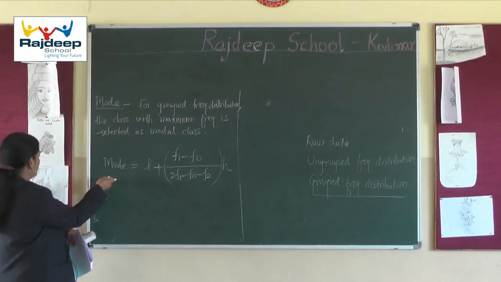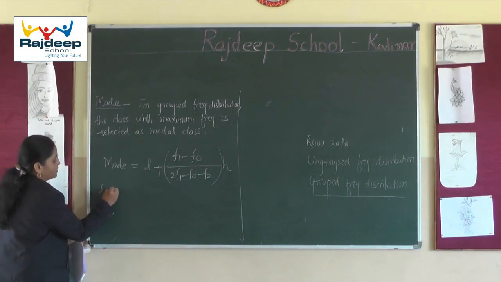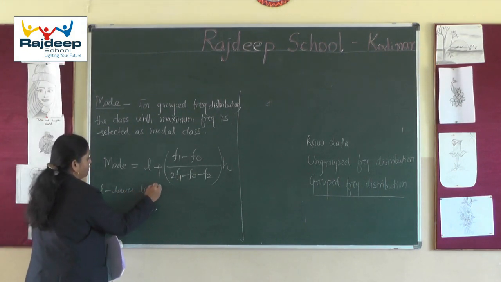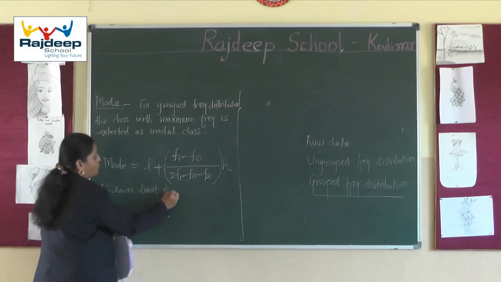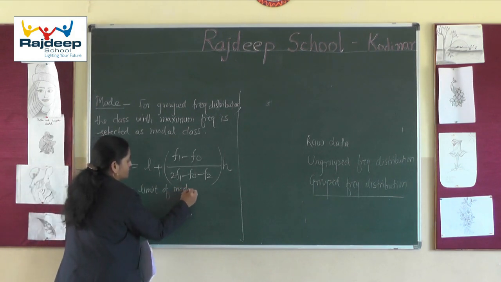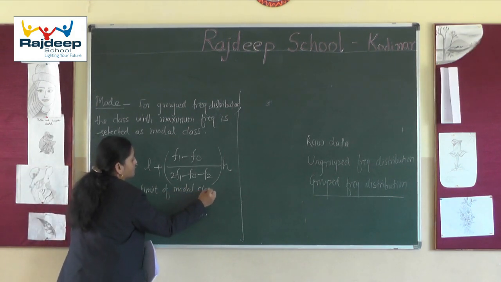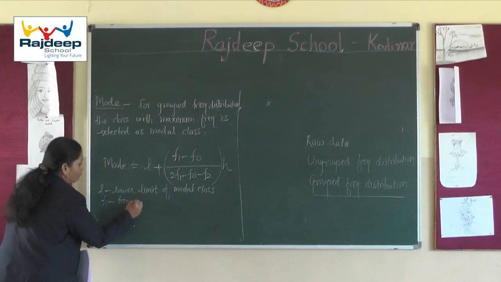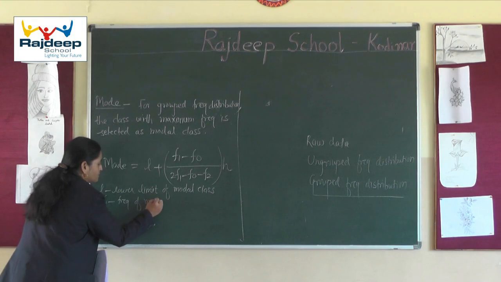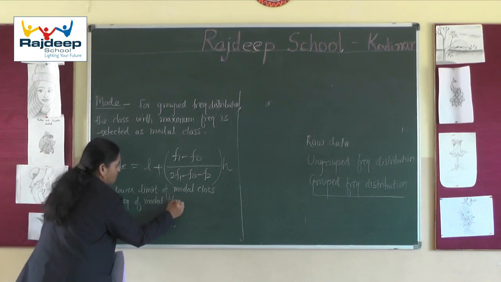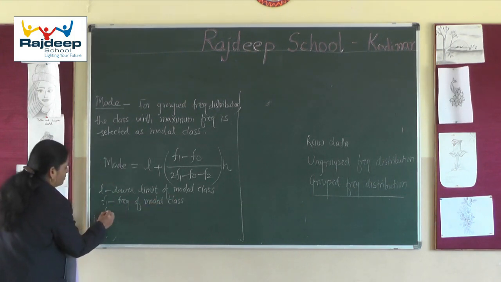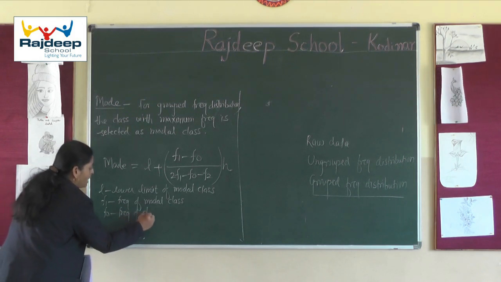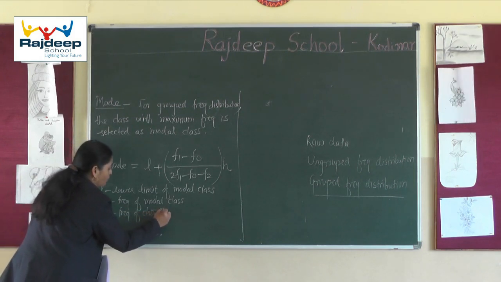And I am giving the terminologies here. L is the lower limit of the modal class. F1 is the frequency of the modal class. F0 is the frequency of the class preceding the modal class.